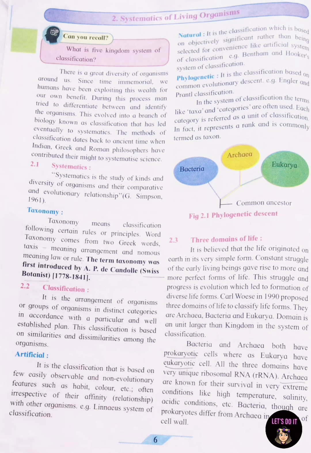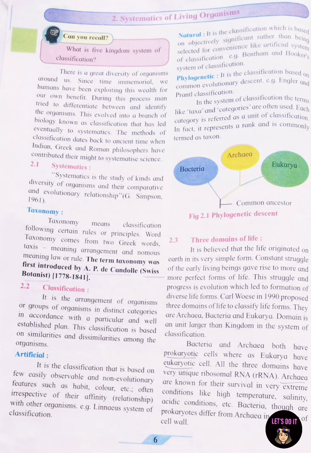2.3 Three domains of life. It is believed that life originated on earth in its very simple form. Constant struggle of the early living beings gave rise to more and more perfect forms of life. This struggle and progress is evolution, which leads to the formation of diverse life forms. Carl Woese in 1990 proposed three domains of life to classify life forms. They are archaea, bacteria, and eukarya.